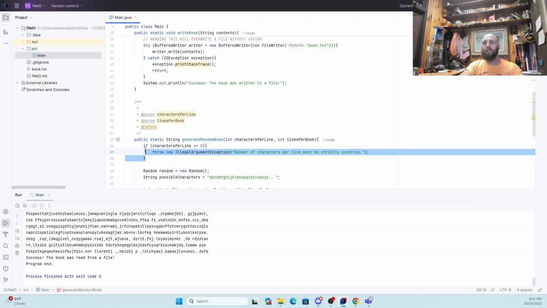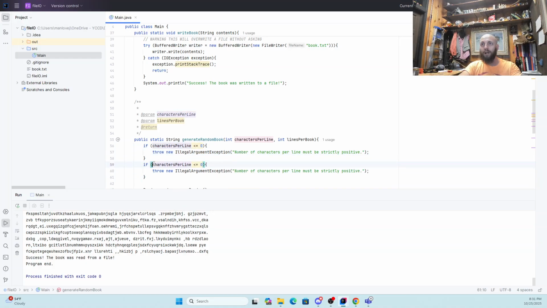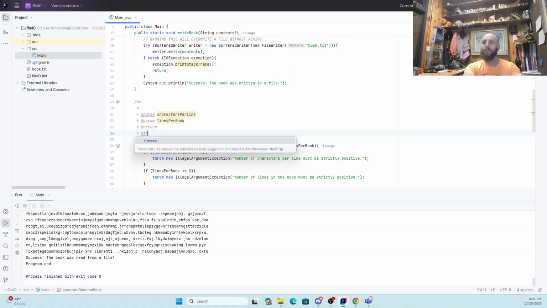Okay, and we should also do that for the lines per book. The number of lines in the book must be strictly positive. And then here we should add an at throws. So here we should add at throws, and this would be an illegal argument exception.